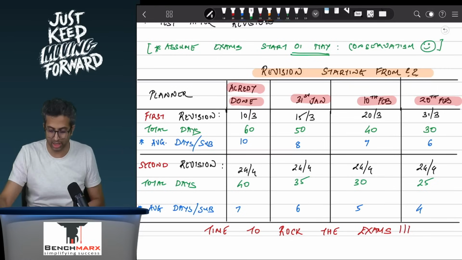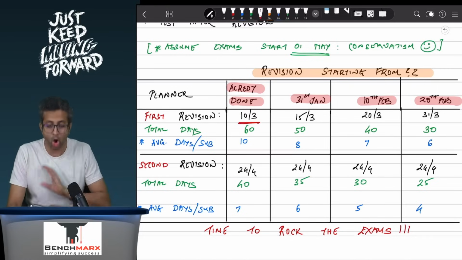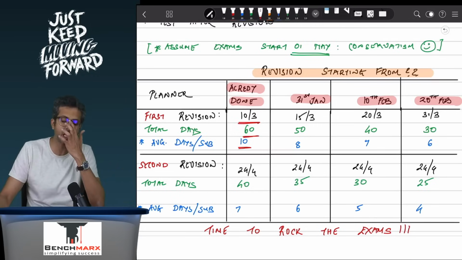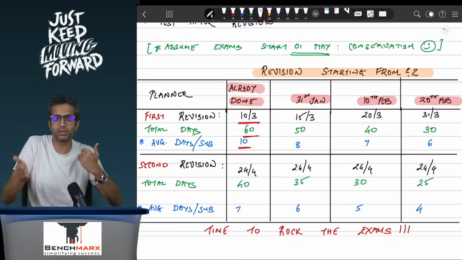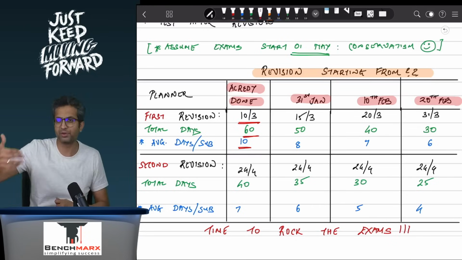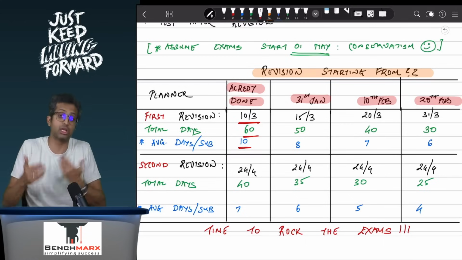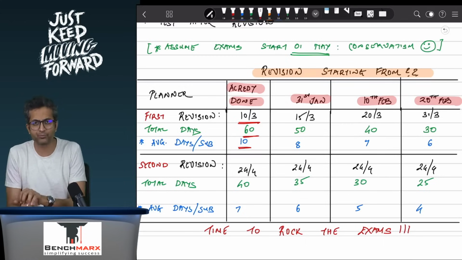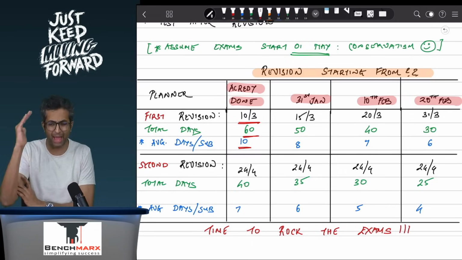Assuming you are starting today, then your first revision should get done by 10th of March. On an average, we allocate 10 days a subject, that is around 60 days is needed. If you have already started, nothing like it. Probably if you have already started by the beginning of January, then you should be able to complete by the end of February or middle of February. The earlier the better, right? But now, assuming you're starting now, 10th of March should be your absolute last day.